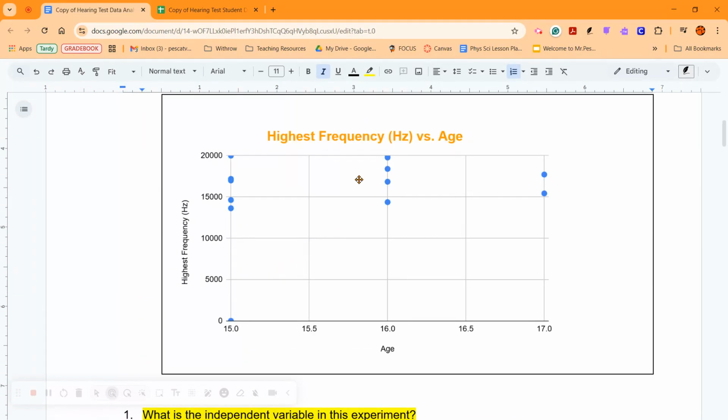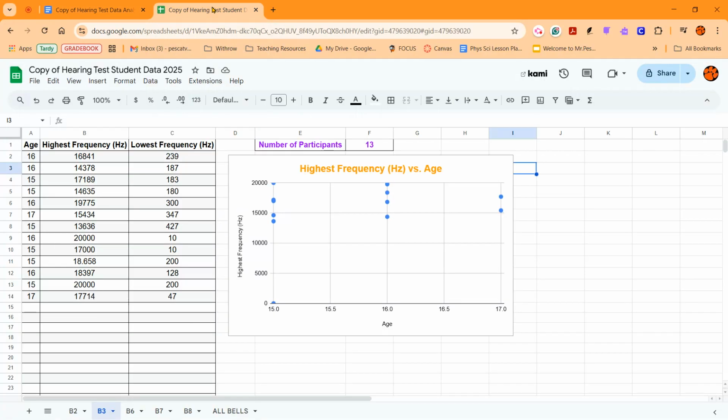Now you can look at this and summarize what you are looking at and just kind of think, oh, that's what's happening. So you can see how the dots shift from 15 to 16 to 17, and you can tell me what's happening as that goes on, or you could draw a trend line. So let me show you how to do a trend line that makes your life a little bit easier.